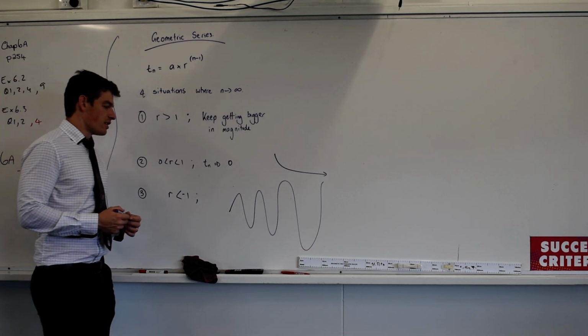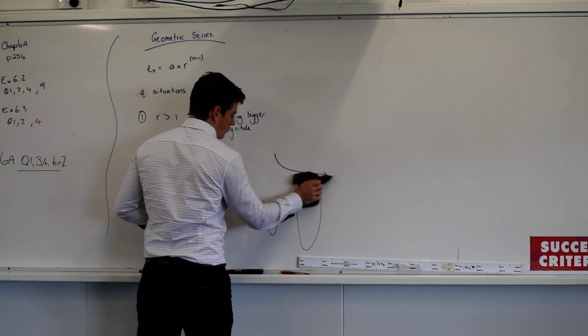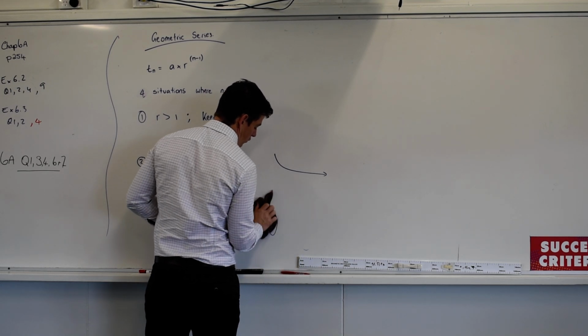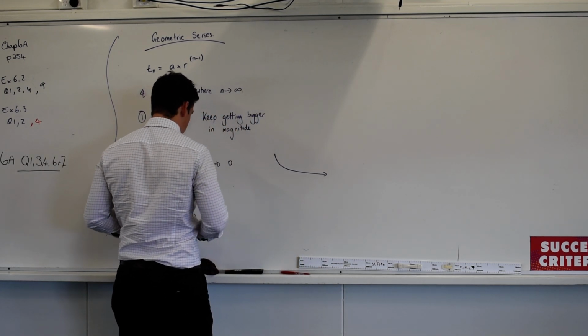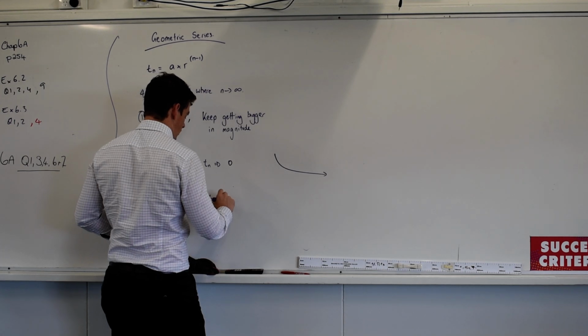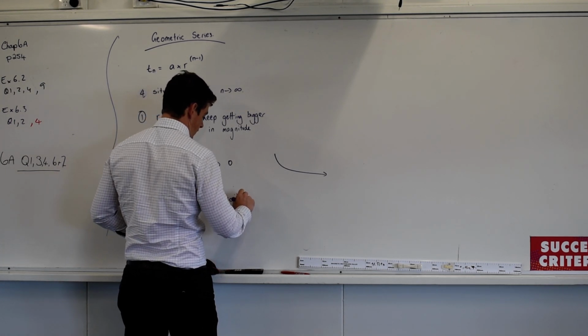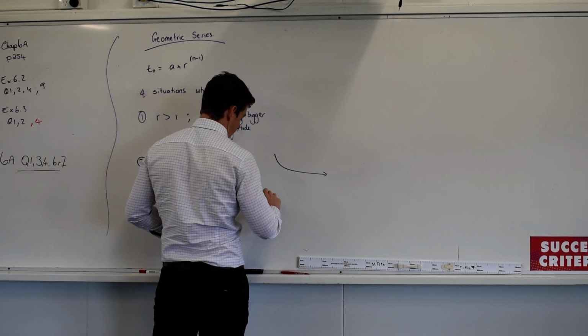So what do we call that? Does anyone who does physics know what we call that? Starts with O. Oscillating. Very good. Tn oscillates, grows in magnitude.